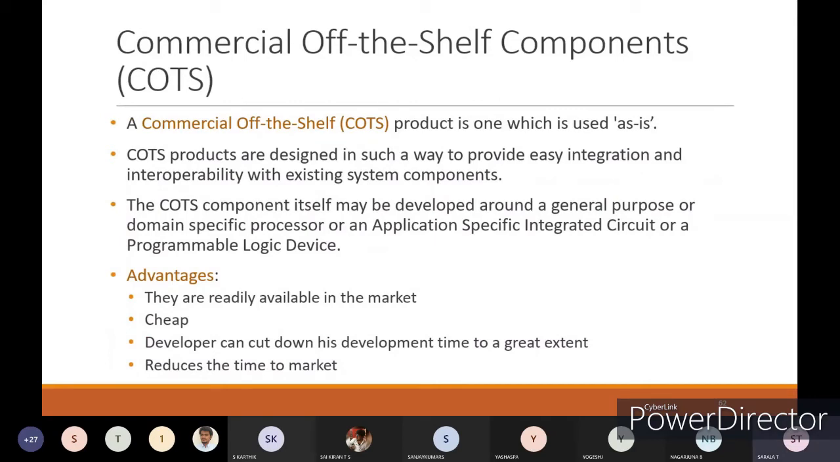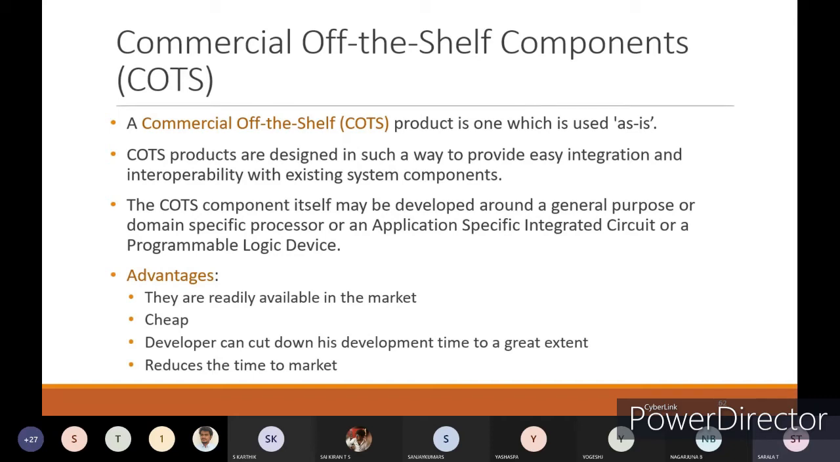Next, we have commercial off the shelf components, COTS. A commercial off the shelf product is one which is used as is, meaning whatever product is already ready with respect to the chips and everything, whatever the device is, you simply take it and implement it into your products. That is commercial off the shelf products.